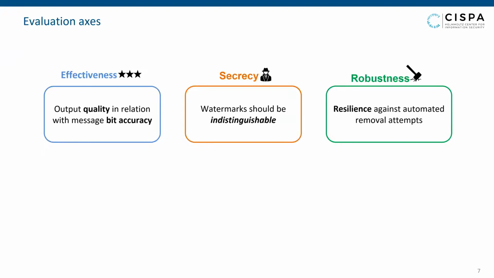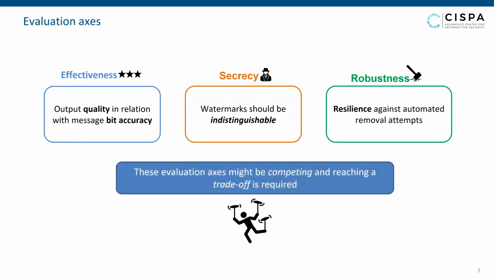This is a proxy for the naturalness of watermarking, and it also helps to avoid detection and removal attempts. The last one is robustness. This means that the watermark should be highly resilient against removal attempts. These axes could be competing, and the watermarking scheme should achieve a good trade-off between them, which we empirically show in our paper.